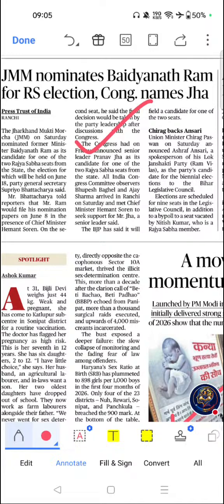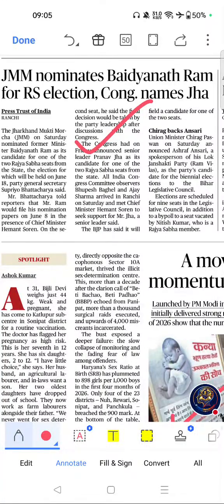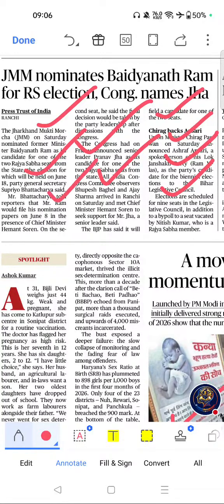JMM nominates Baidyanath Ram as Rajya Sabha election candidate, Congress names JA. If you see the importance, Rajya Sabha elections are important for understanding India's parliamentary system, useful for polity and current affairs section, relevant for questions on indirect elections. Key themes are Rajya Sabha election, indirect elections, state legislature role, and parliamentary democracy. Please go through this topic.